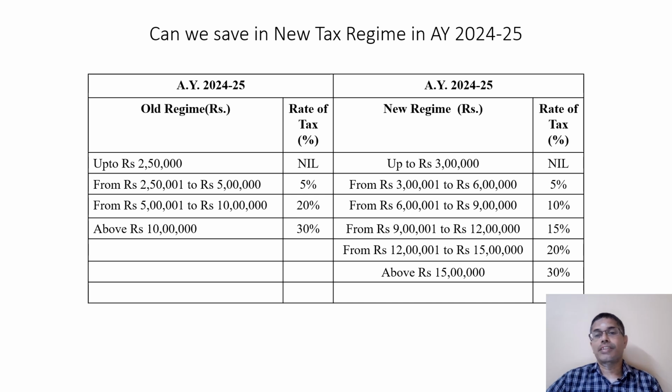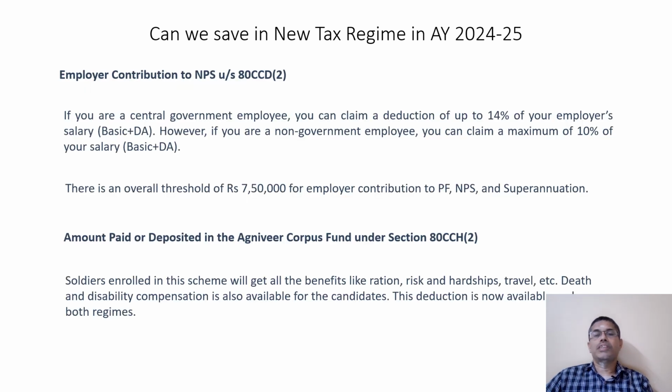That is, up to 3 lakhs is nil, 3 lakh 1 to 6 lakh 5%, 6 lakh 1 to 9 lakh 10%, 9 lakh 1 to 12 lakh 15%, 12 lakh 1 to 15 lakhs 20%, above 15 lakhs 30%. Here the new regime's 30% starts from 15 lakhs, whereas in the old regime 30% starts from 10 lakhs. Employer contribution is allowed up to 14% of basic and DA.